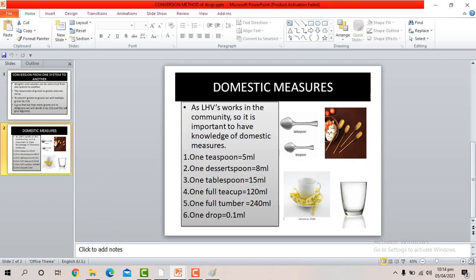Now being an LHV student, you have to know about the domestic measures as well. As LHV works in the community, it is important to have knowledge of domestic measure. Domestic measure means the measurements used in the home. What is domestic? Household, what you use at home. So what do you use at home? You use teaspoon, tablespoon, dessert spoon, one teacup, tumblers.